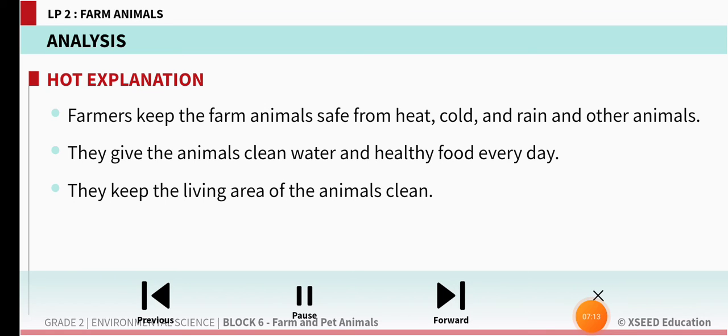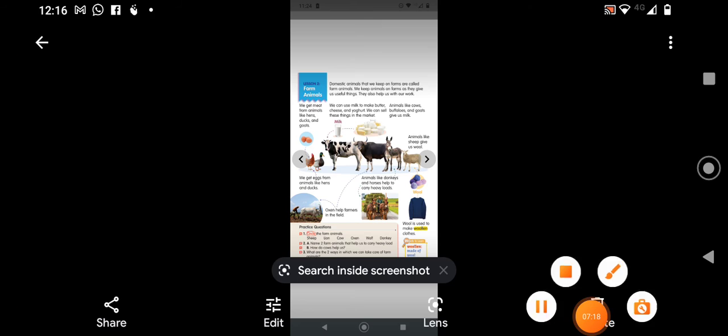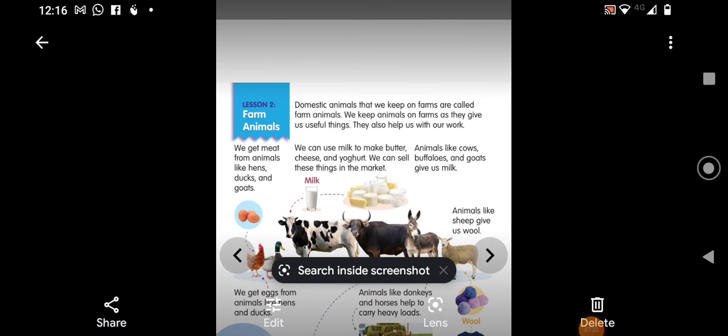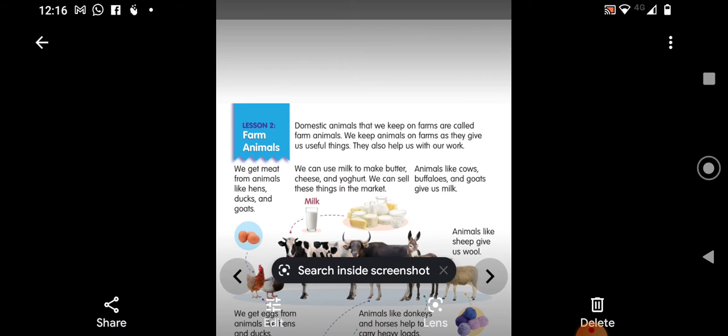Now it's time for us to check what is given in our content book. Children, take out your content book. Take this page, LP2, lesson 2, farm animals. Domestic animals that we keep on farms are called farm animals. We keep animals on farms as they give us useful things. They also help us with our work.